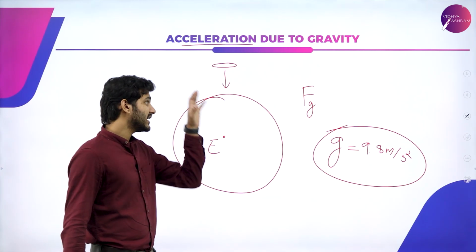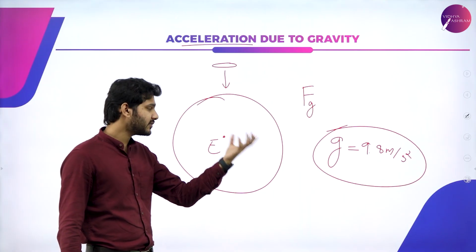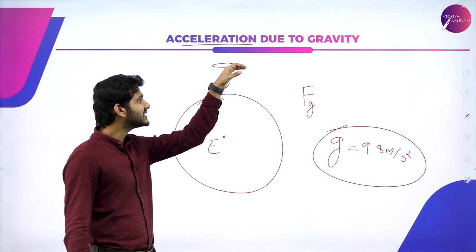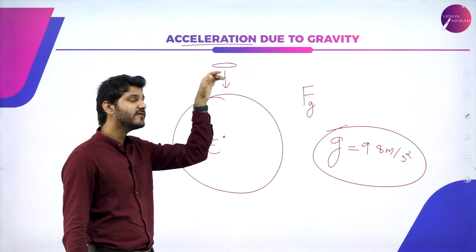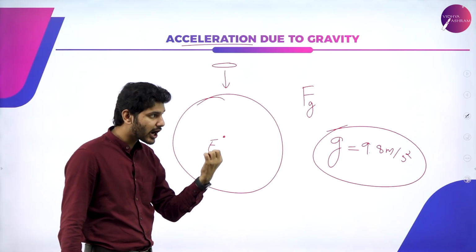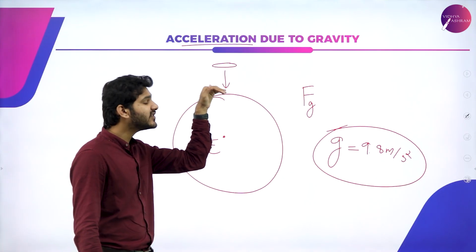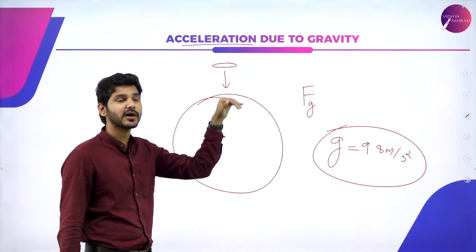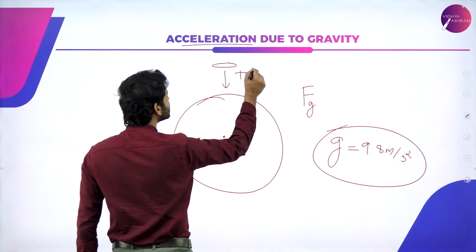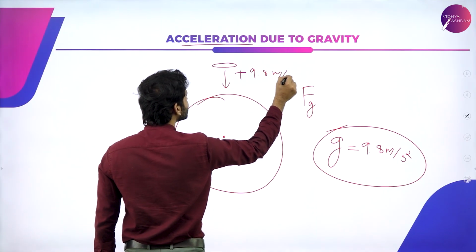What it actually means is that at every second, if I measure the velocity change, the Earth is going to pull down on this object, and the speed is going to increase by 9.8 meter per second square.